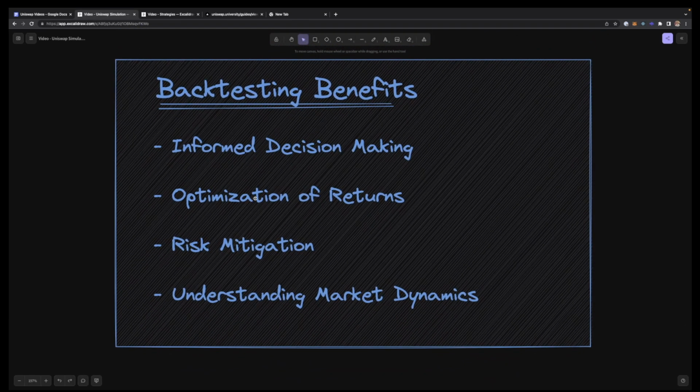Backtesting is basically where you first choose a strategy which you want to deploy, and then you test that strategy against past data, right? The past data could be for 30 days or 60 days or so. That allows you to make an informed decision because you can clearly see what your percentage APY would have been. You can optimize for your returns if you feel you could have gone ahead with a narrower range and earned more APY.